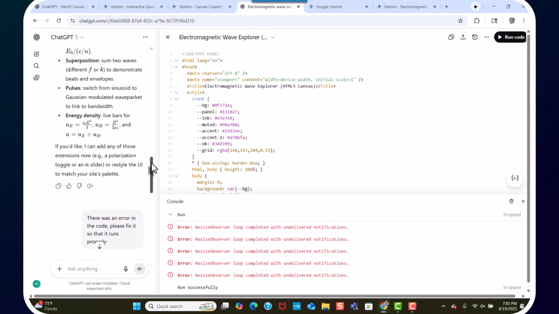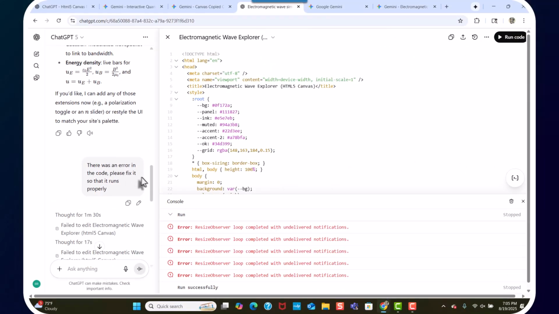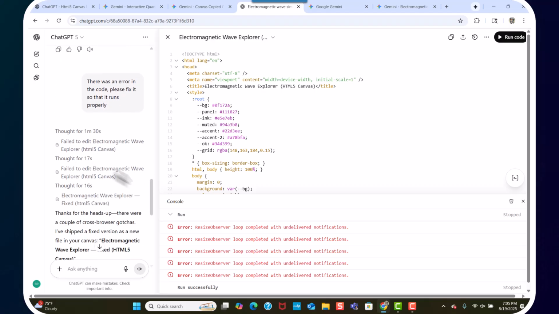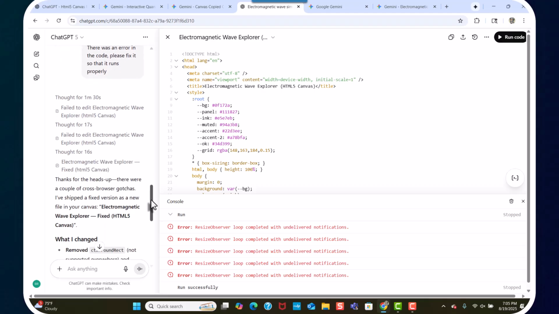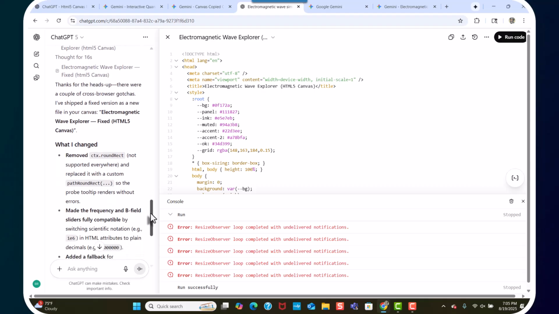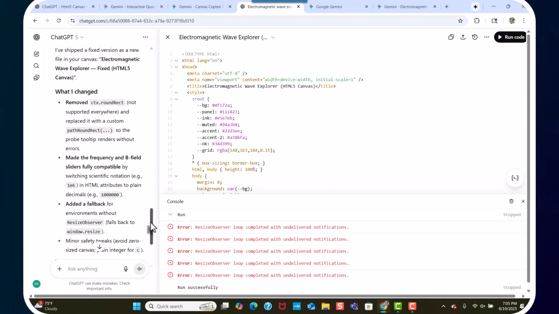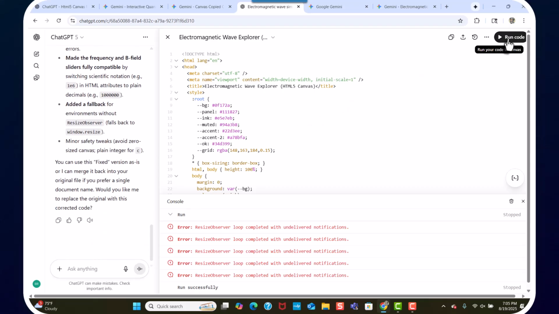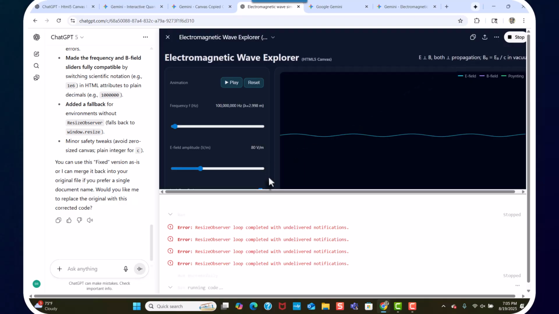Okay. So remember I said there was an error, please fix it so that it runs. And then it thought for a minute 30, thought for 17, then fixed it 15. And then it says, oh, okay, we got it. It's good. And it says remove this, that, make frequency, and so on. All right. So then you hit run. And then you have the run code over here.